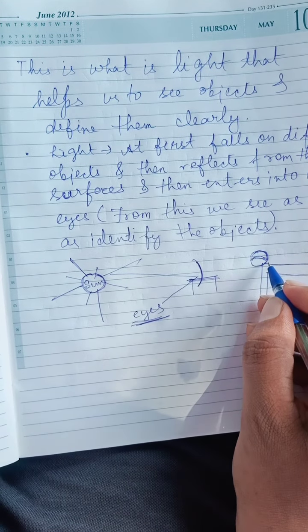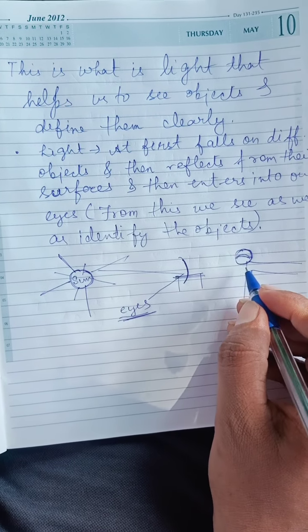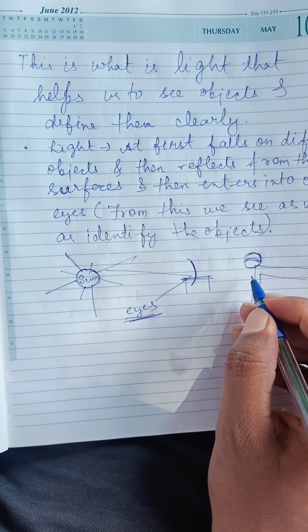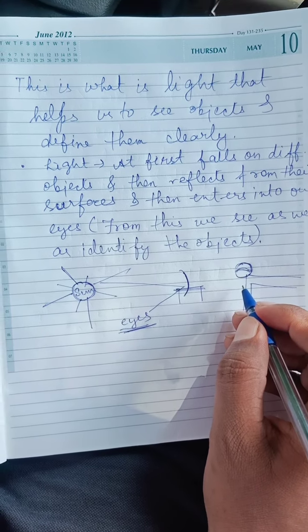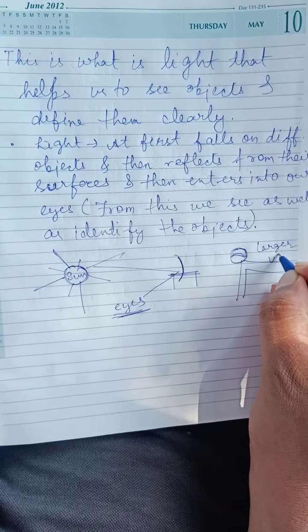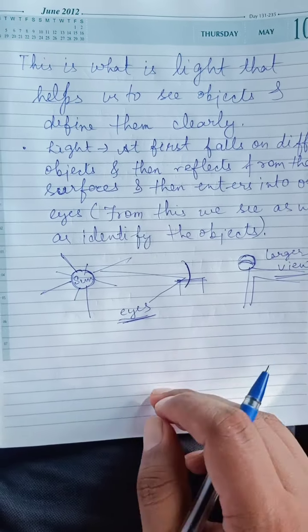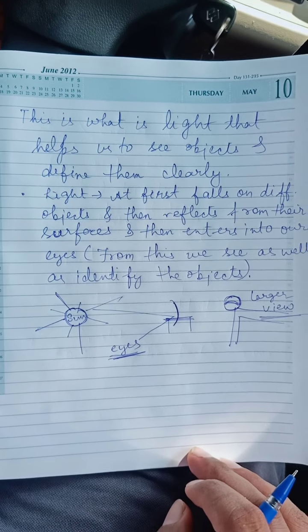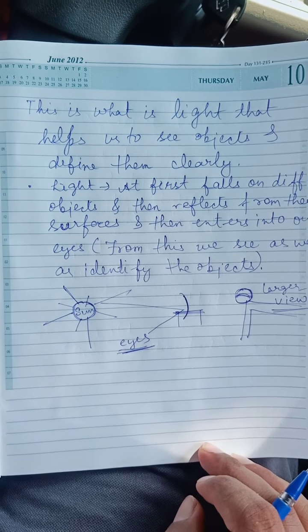Why? Because curved surfaces can occupy more area. Curved mirrors can have a larger view. They have a larger view, that's why we use curved surfaces. So this is the logic. So in this way we can know about light and its concepts.